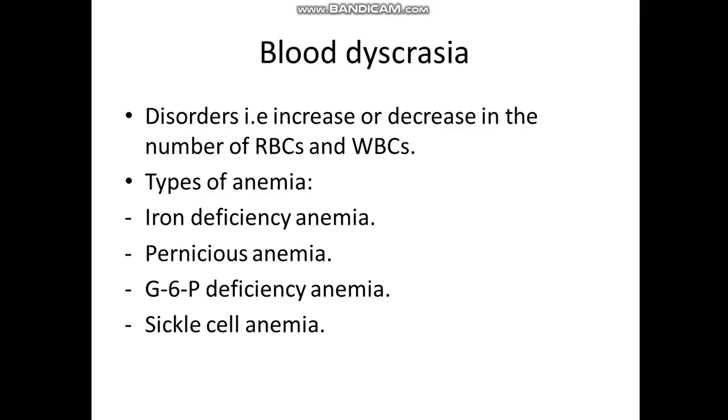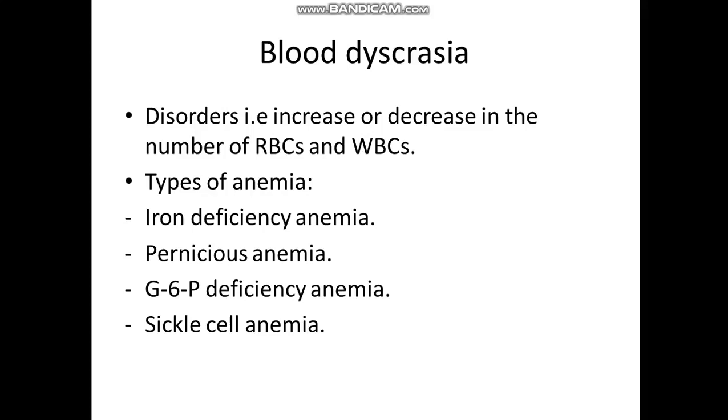Pernicious anemia is actually due to deficiency in vitamin B12 or folic acid. As I mentioned before, both of these, vitamin B12 and folic acid, are important for the synthesis or production of the RBC. So due to deficiency or lack of intrinsic factor, this will lead to deficiency in vitamin B12 or also folic acid, and this will lead to pernicious anemia.